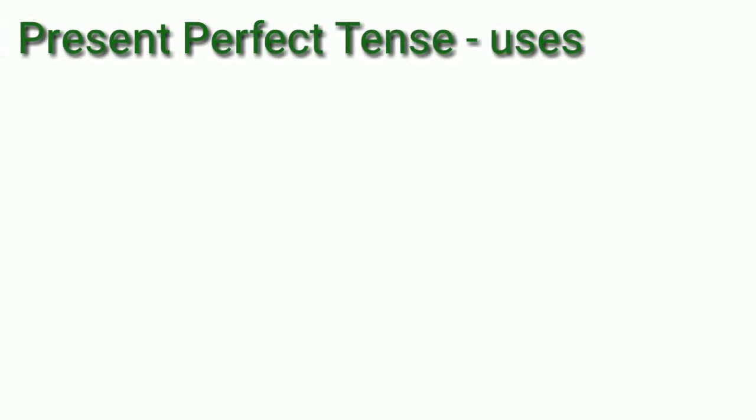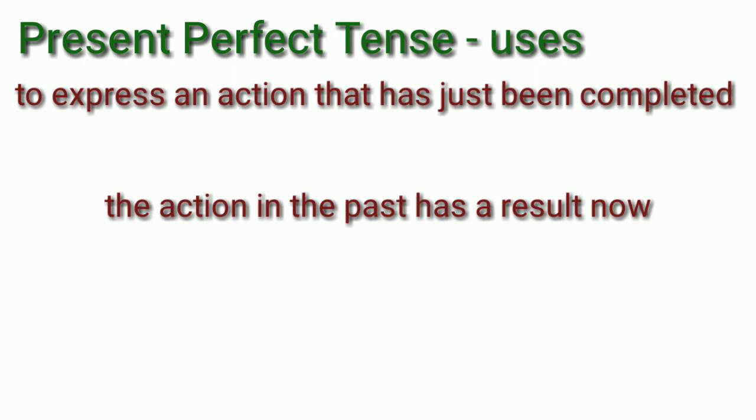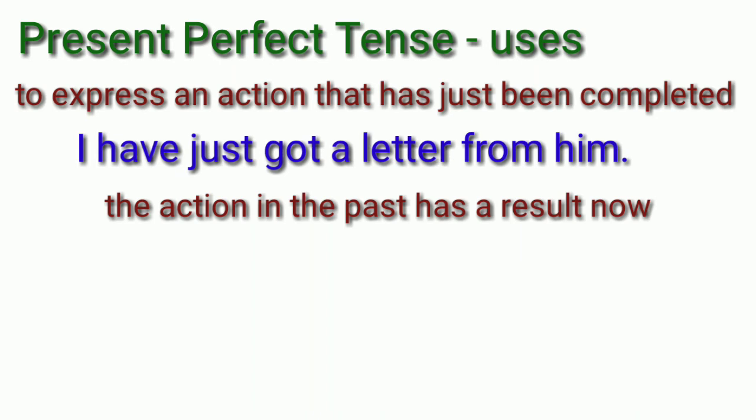Okay, next, present perfect tense. We use present perfect tense to express an action that has just been completed at the time of speaking. Just it has been completed. Example, I have just got a letter from him.